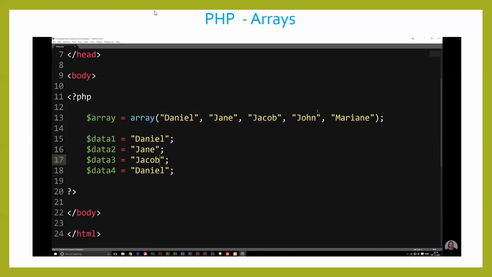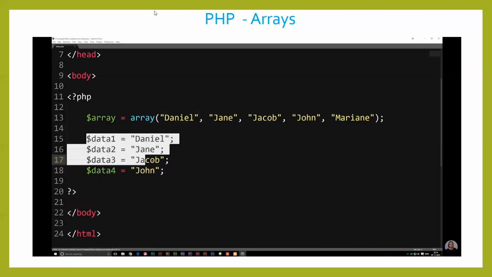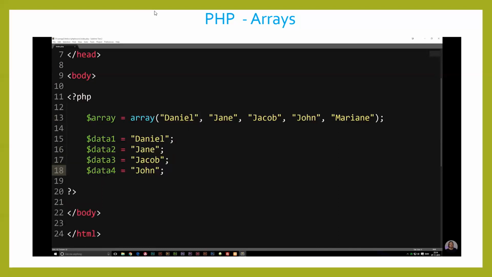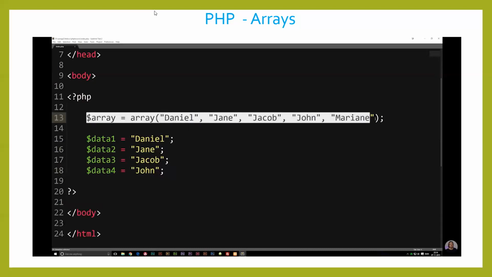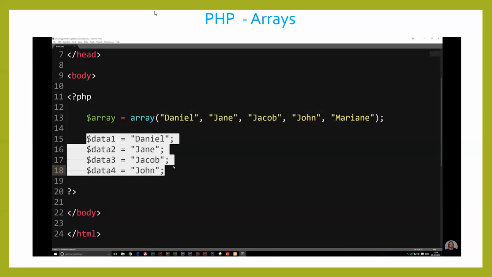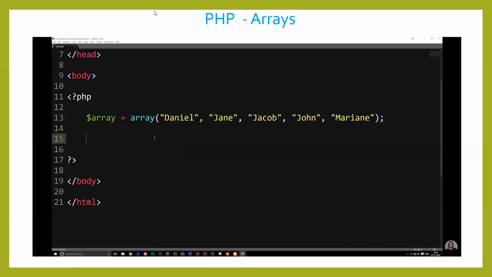But doing it this way is going to get quite annoying when you do have a lot of data going on at once. So instead of having each of these variables created, we can actually create a very short piece of code which simply does the whole thing for us without having to create all these variables down here. So the basic idea behind arrays is simply to write shorter code and to use data in an easier way than by using a lot of variables. So now that we have an array up here, which by the way is written out by simply writing array, parentheses, and then putting the data in here, separated by a comma, you can use strings, you can use integers, you can use a lot of different types of data.